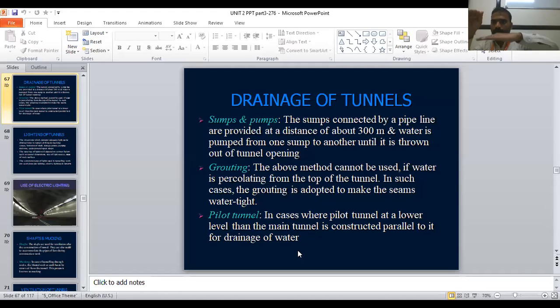We should go beyond that, to a lower level, parallel to the main. Initially the tunnel was going like this; if there is any drainage system, we should not go in this direction. We should move at the lower level, parallel to the initial level, and it should go like this. That is the pilot tunnel.